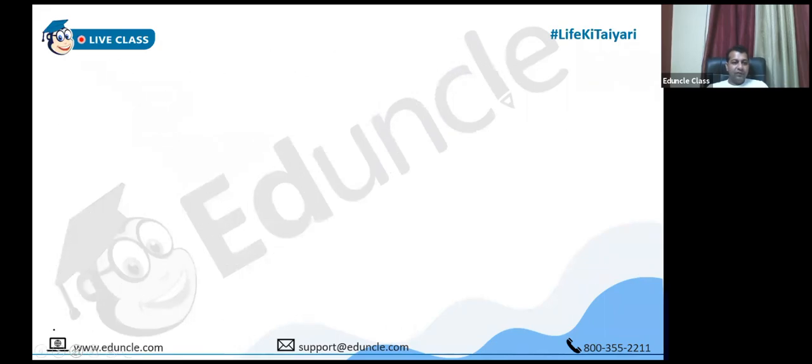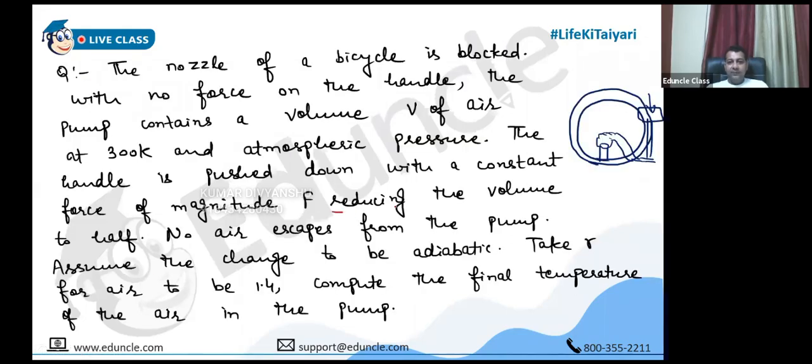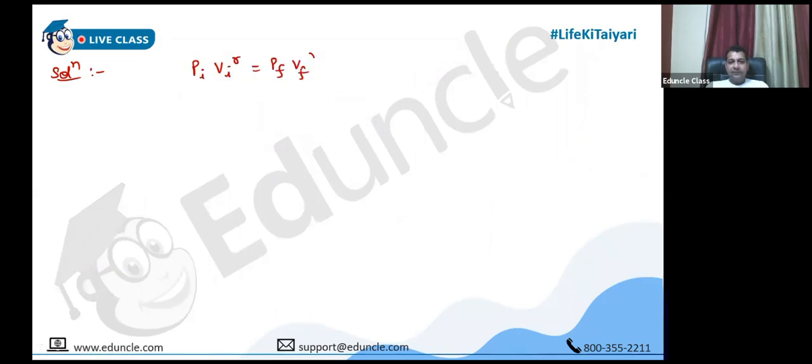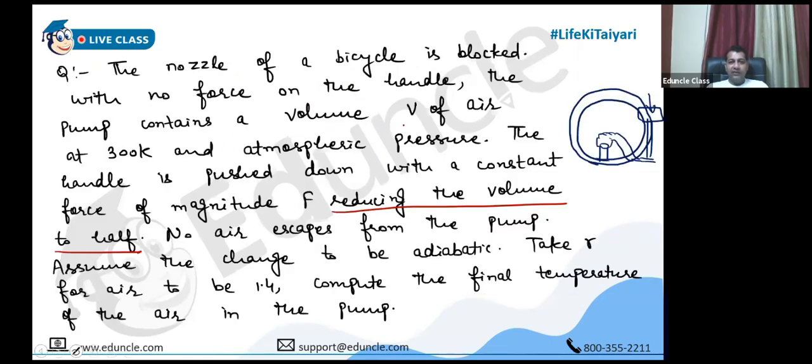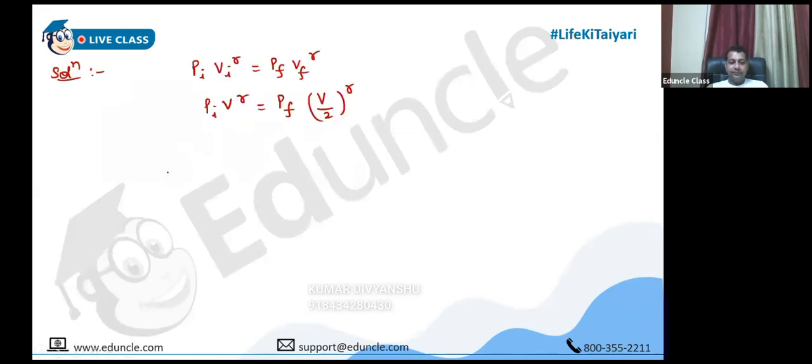Now let us see how we have to solve this. Clearly they have given us the indication that the process is adiabatic and the volume is getting reduced to half. And we have to calculate the final temperature. Because for adiabatic, PV^gamma is constant. So can I write Vf as V by 2, and let us write it as V power gamma because the initial volume is V.